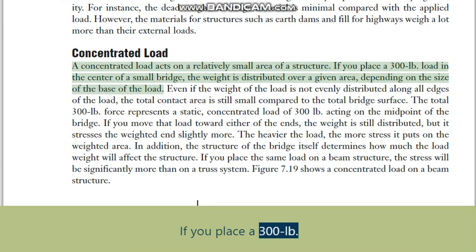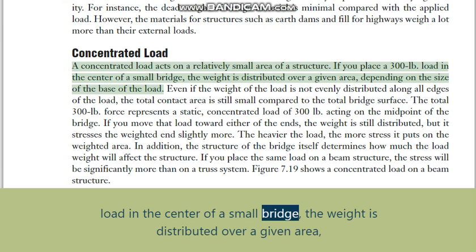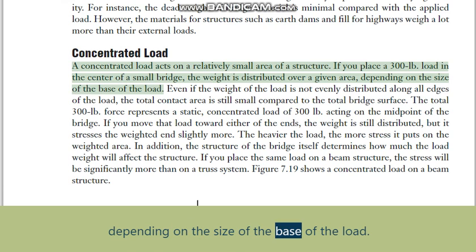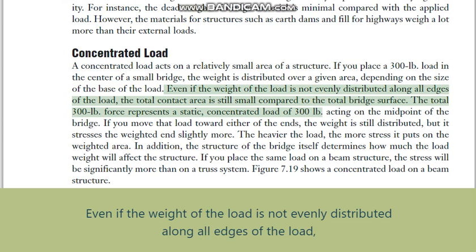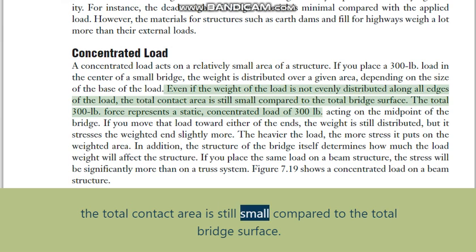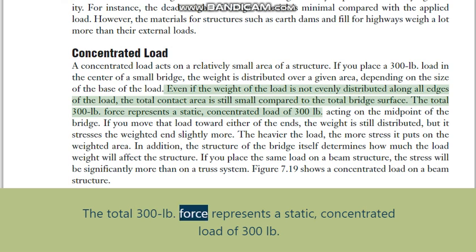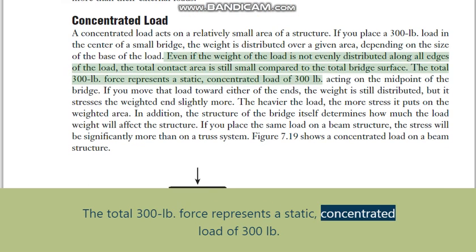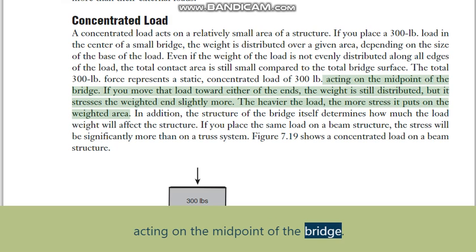If you place a 300 pounds load in the center of a small bridge, the weight is distributed over a given area, depending on the size of the base of the load. Even if the weight of the load is not evenly distributed along all edges of the load, the total contact area is still small compared to the total bridge surface. The total 300 pounds force represents a static, concentrated load of 300 pounds acting on the midpoint of the bridge.